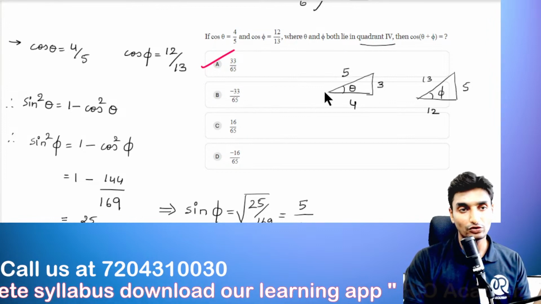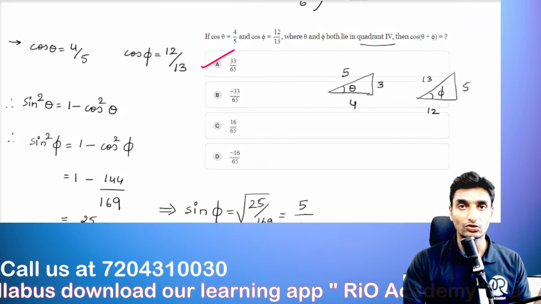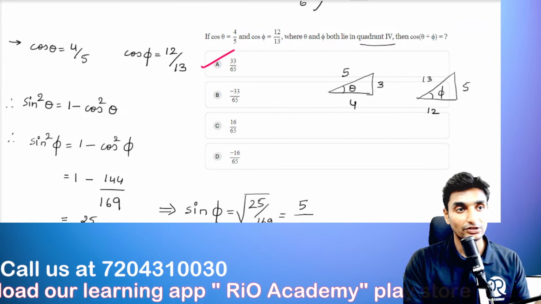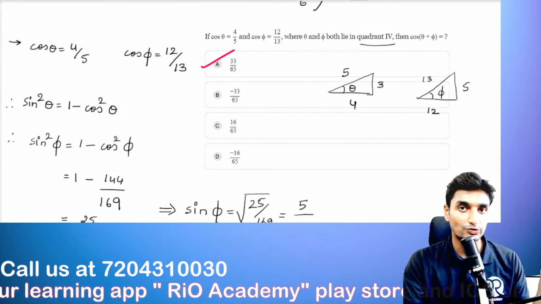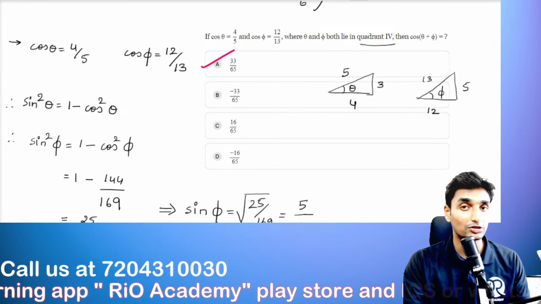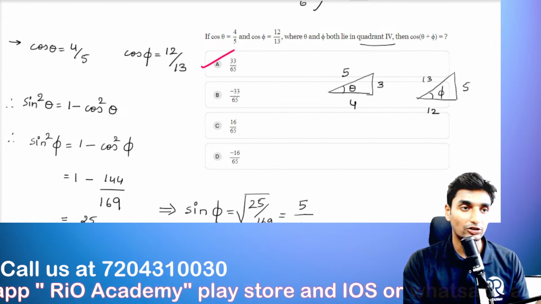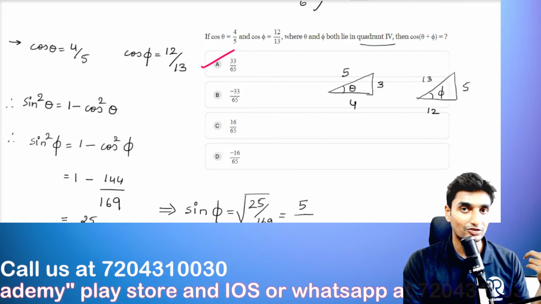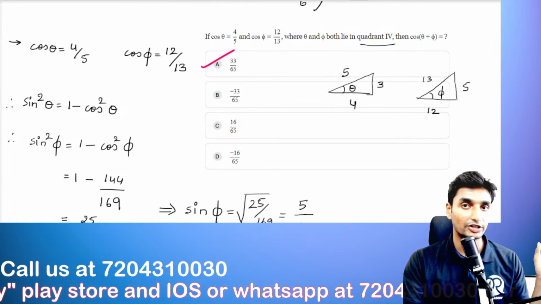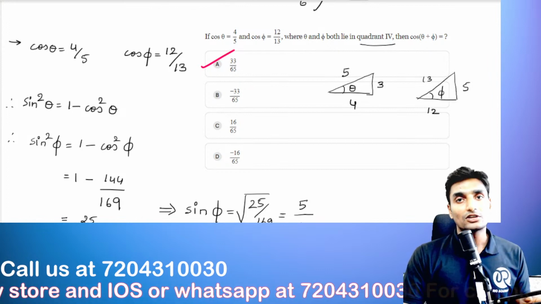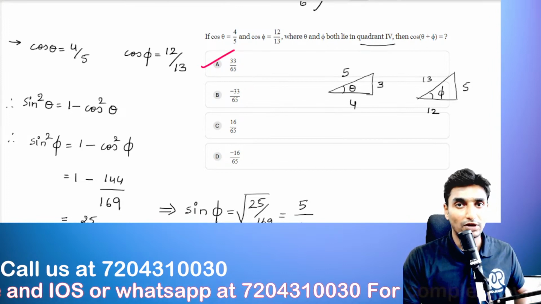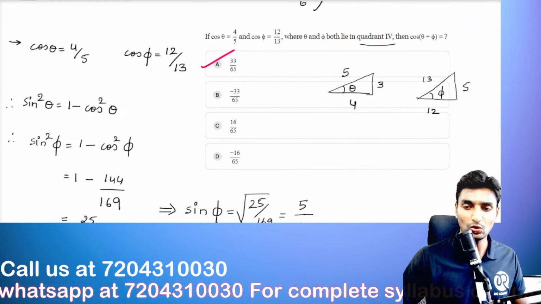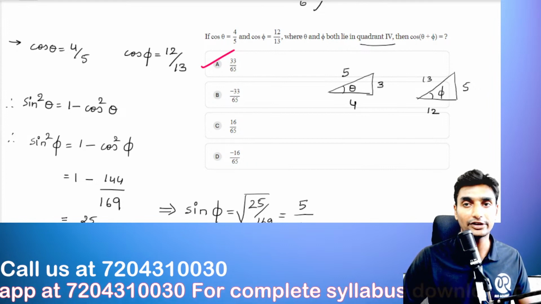Whenever solving any question, guys, please initially look at your options as to what they are asking, because most of the students just keep on solving without looking at the options, and they do get the answer in the end, but they waste their time. You need to have those options in your mind just to know that you are on the right track. You can save at most 2 minutes of time, I think, which is very valuable in competitive examinations. I hope everything is clear and you are understanding.